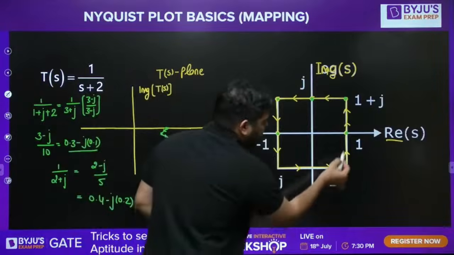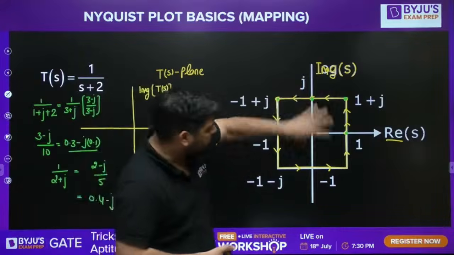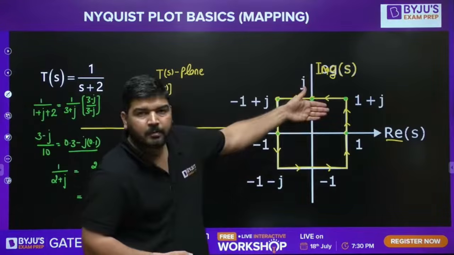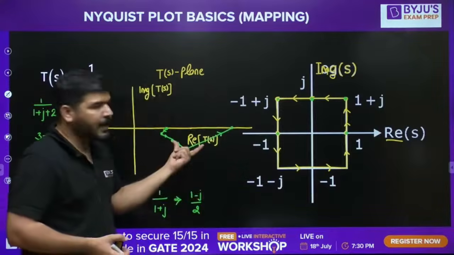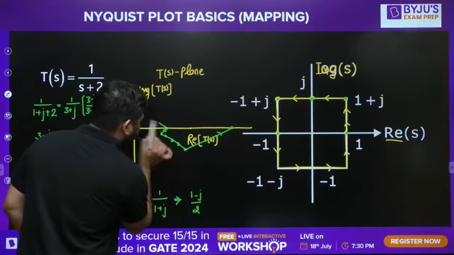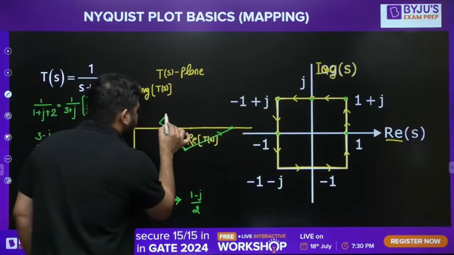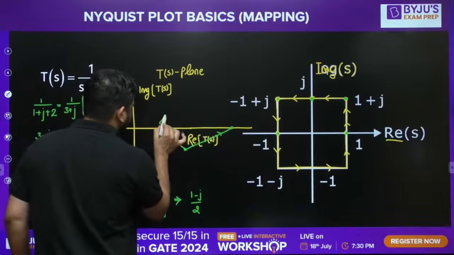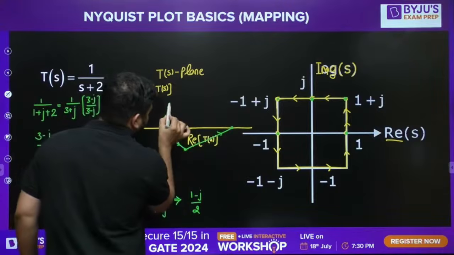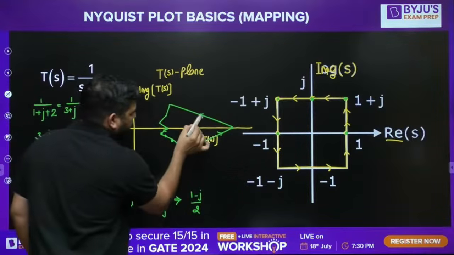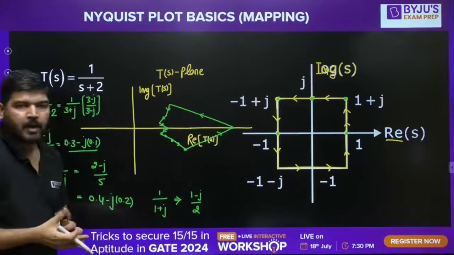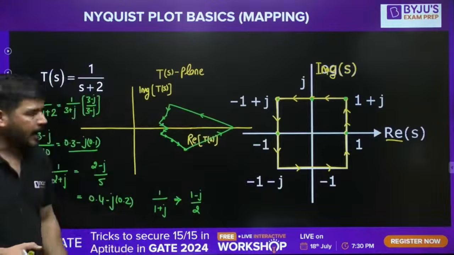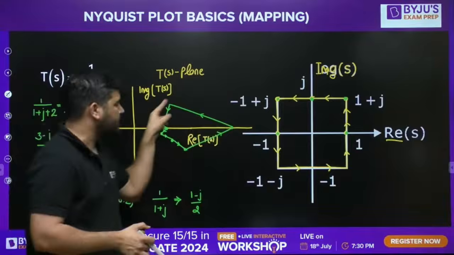Now you have to map this part also. But we know that this is symmetric. This is the conjugate part of this. You can see that this lower part is the conjugate part of the upper part. So what you can do is, in a similar way you can replicate this graph. Is it clear, everyone? It will be like this. So this is the final mapping. I hope you understood it. So this S-plane contour is mapped into the TS plane, and the final TS plane contour is like this.